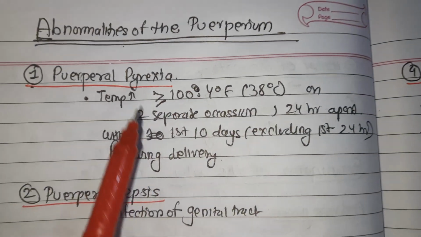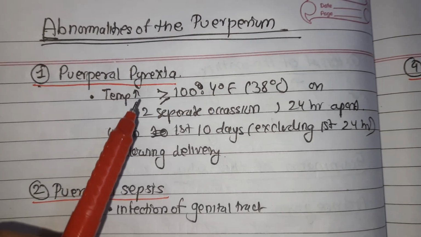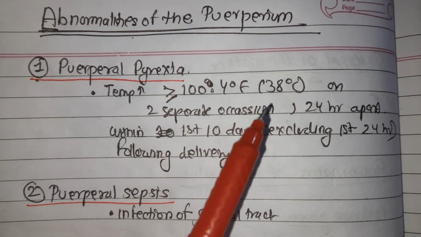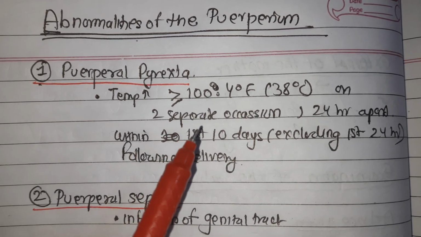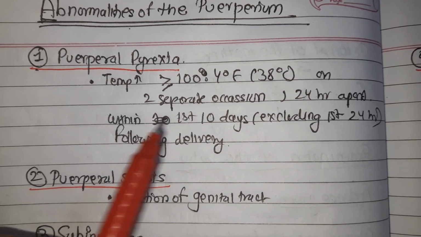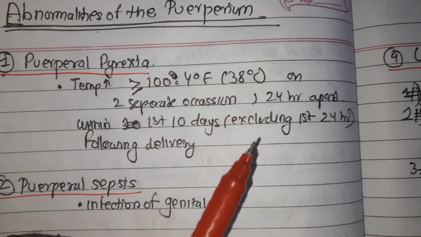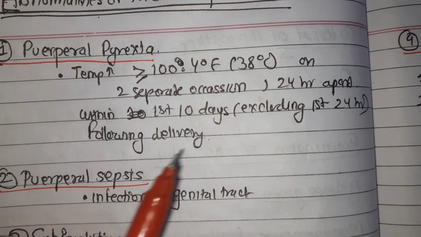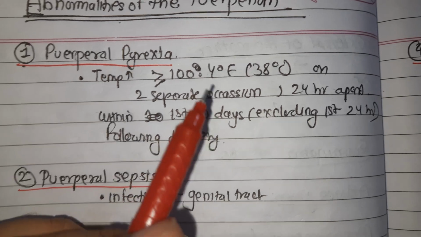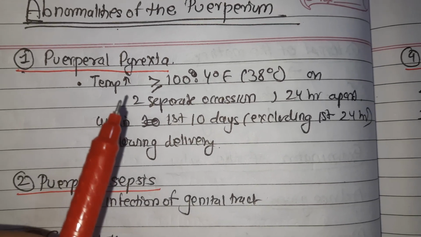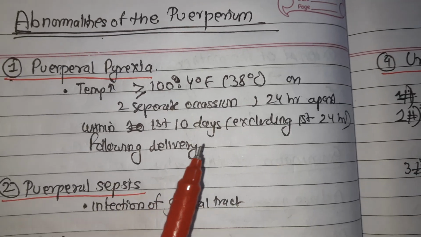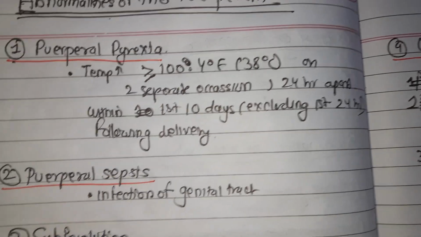Starting with puerperal pyrexia, it is defined as a rise in temperature reaching more than 100.4 degrees Fahrenheit or 38 degrees Celsius on two separate occasions 24 hours apart, within the first 10 days but excluding the first 24 hours following delivery. So that was about puerperal pyrexia: temperature more than 38 degrees Celsius on two separate occasions 24 hours apart, within the first 10 days excluding the first 24 hours following delivery.